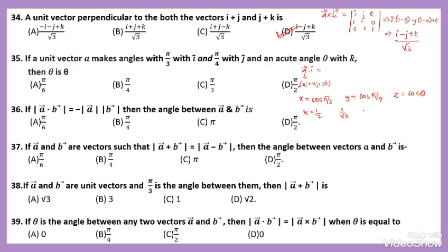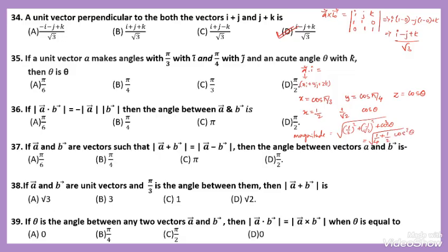Here, cos theta. Before taking the angle, we have to take the magnitude of vector A. Then the magnitude becomes root of 1 by 2 square plus 1 by root 2 square plus cos square theta. Here 1 by 2 square becomes 1 by 4, and 1 by root 2 square is 1 by 2.